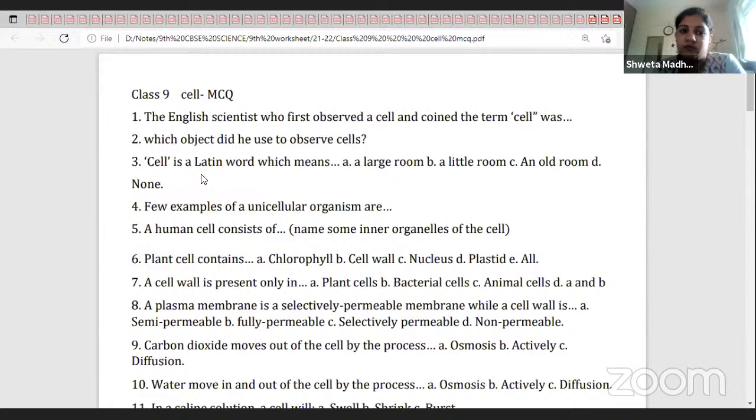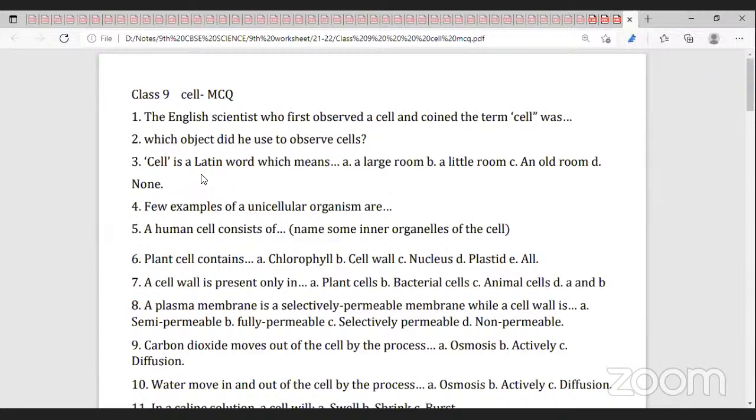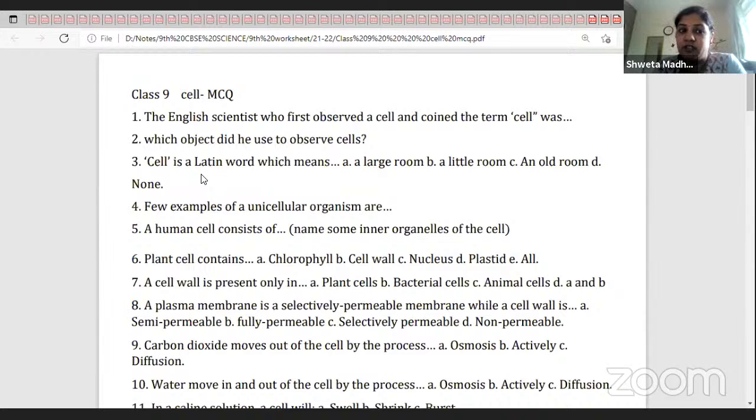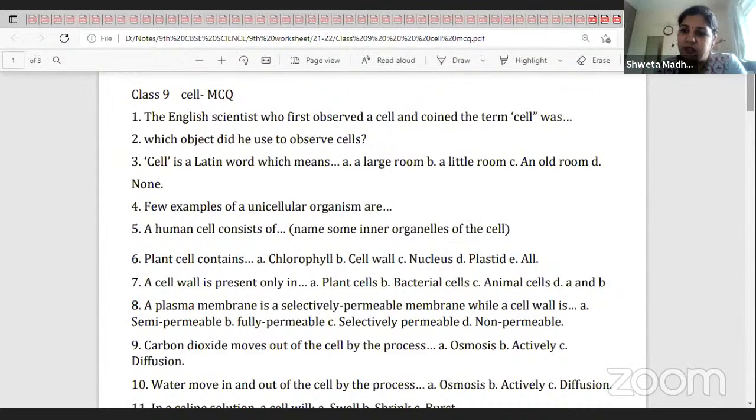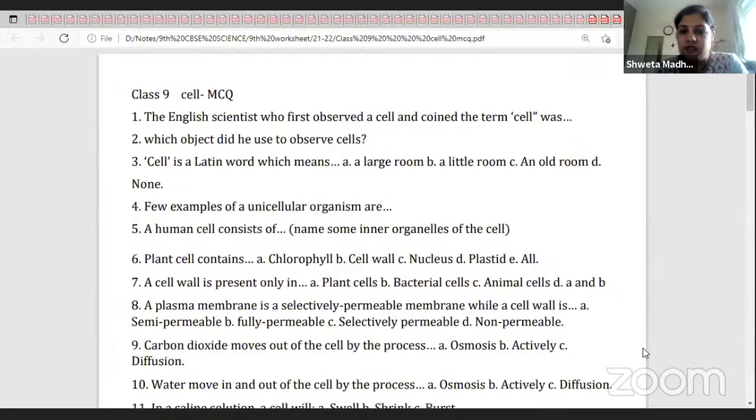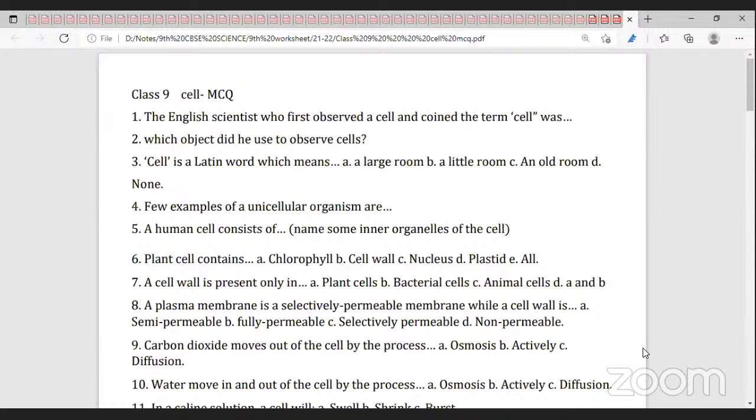Which object did he use to observe the cell? Cork. Ma'am, a primary microscope. And everyone, please turn on your camera. Cell is a Latin word which means a little room.